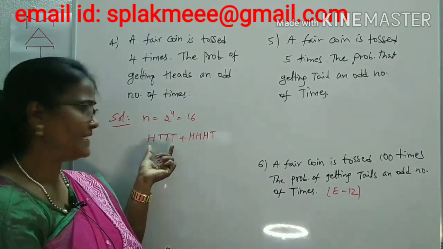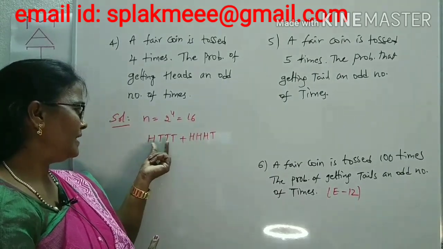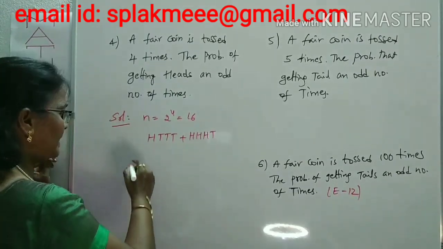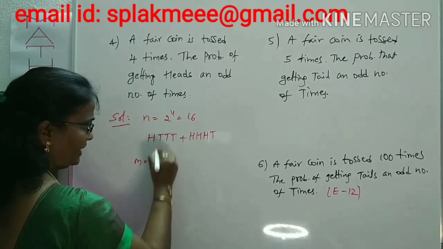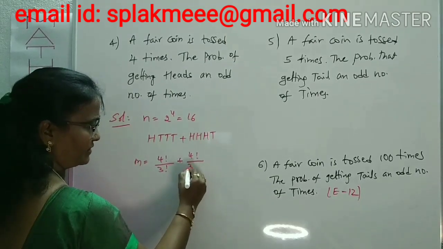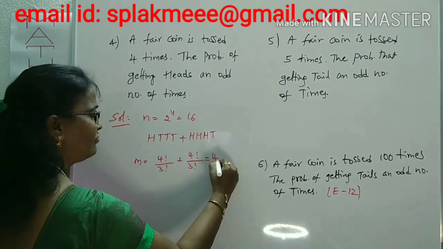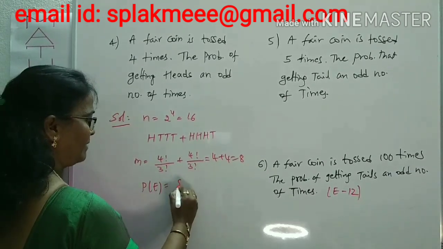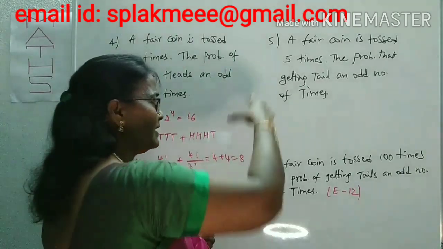In those 4 letters, an odd number of heads means 1 head or 3 heads. There will be 1 head, remaining 3 are tails. There will be 3 heads, remaining one is tail. It can be done in short form: 4 factorial by 3 factorial, because of 3 repetitions, plus 4 factorial by 3 factorial. 4 into 3 factorial gets cancelled, so it is 4. 4 plus 4 is 8. P of E is m by n, 8 by 16 is 1 by 2. Is it clear? For this answer also 1 by 2.